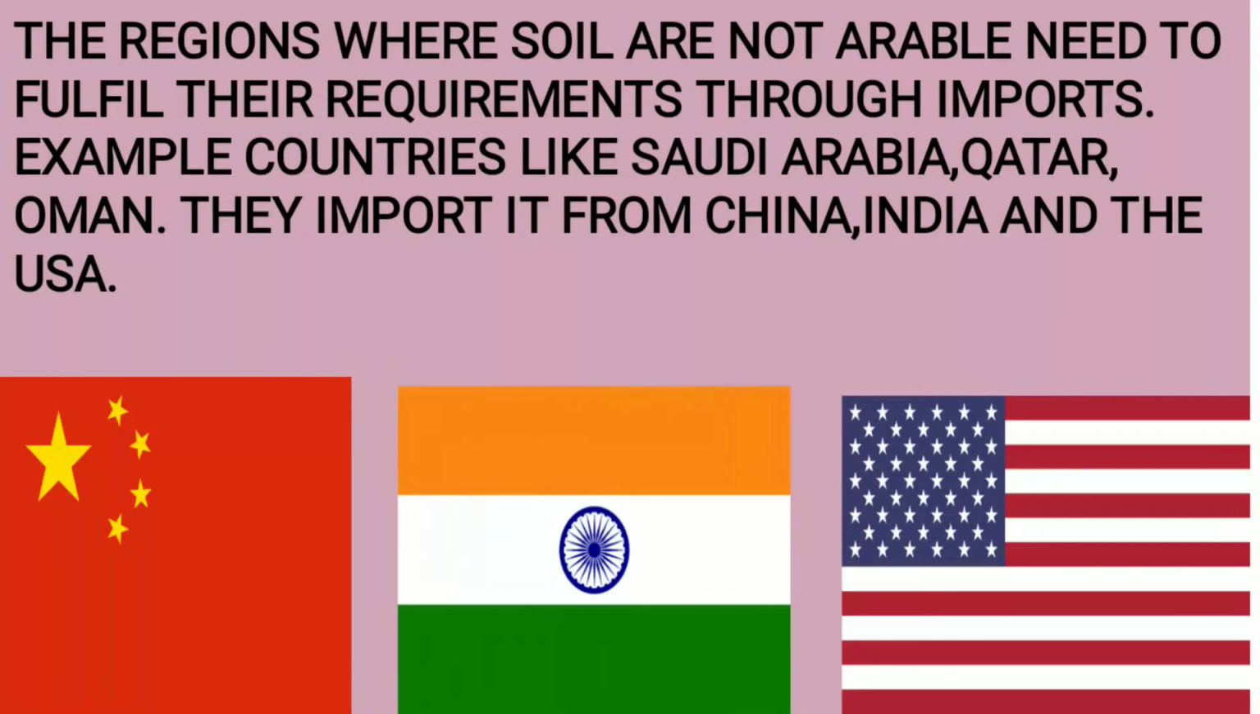So the regions where soil is not arable, means not good for cultivation, it does not have air or any important nutrients in it. It needs to fulfill its requirements through imports. So there are some countries, some regions where they are not able to cultivate crops. Which are these countries? Saudi Arabia, Qatar and Oman. So what do they do? They import from China, India and the USA, United States of America.